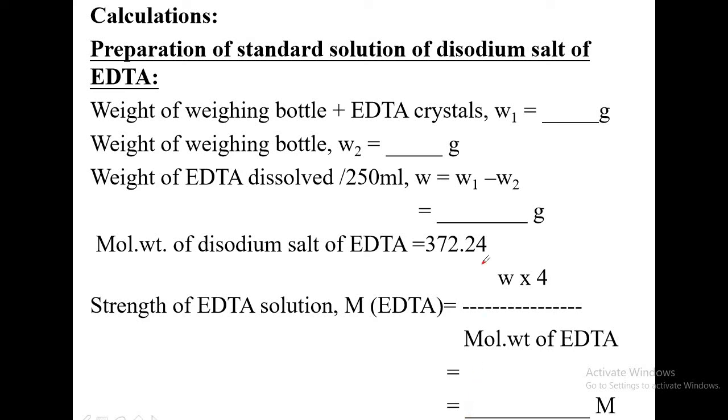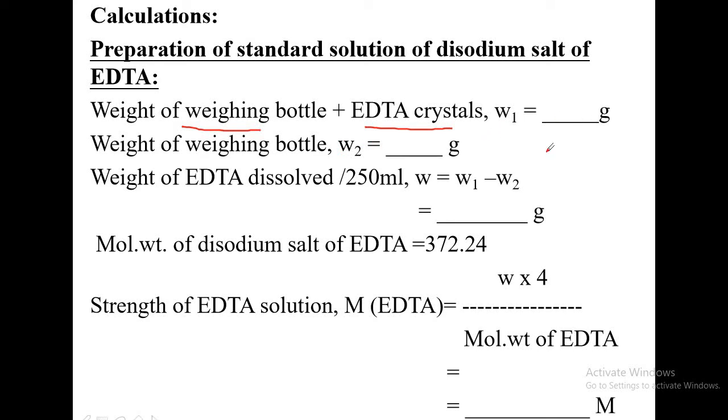It could have been done earlier. First you are given that weighing bottle and EDTA crystals. EDTA is to be weighed accurately, and you will record some value here. That is the weight of EDTA plus the bottle weight, W1 gram. Next, you transfer the EDTA to the standard flask. The empty bottle you have to weigh again, that is W2 gram.